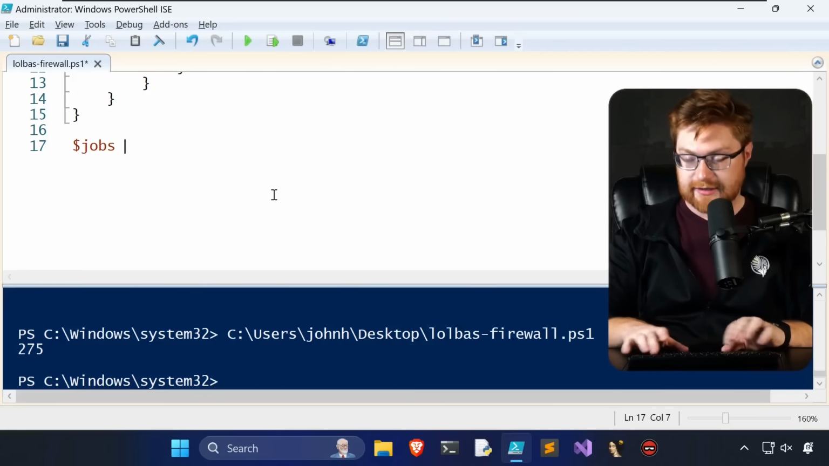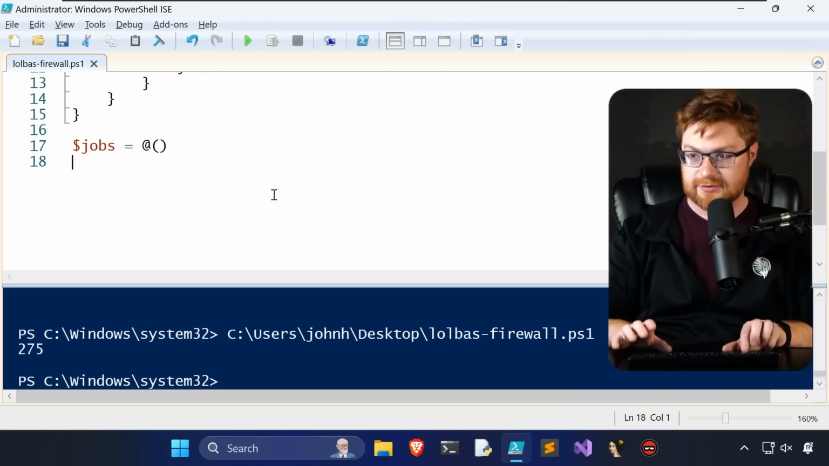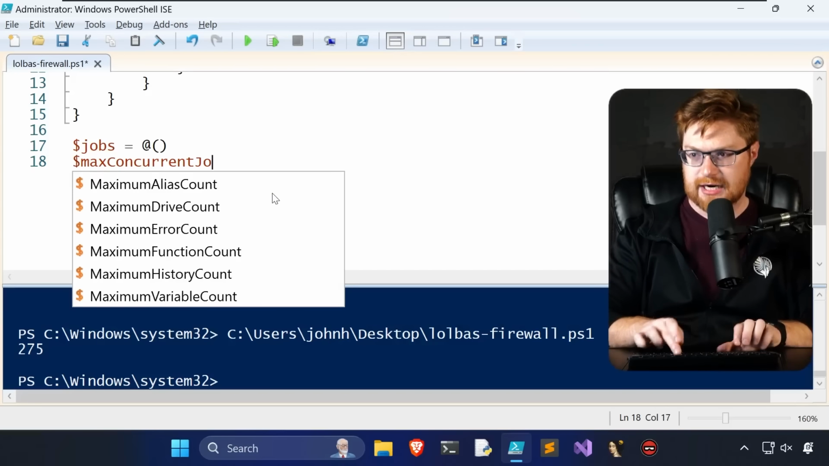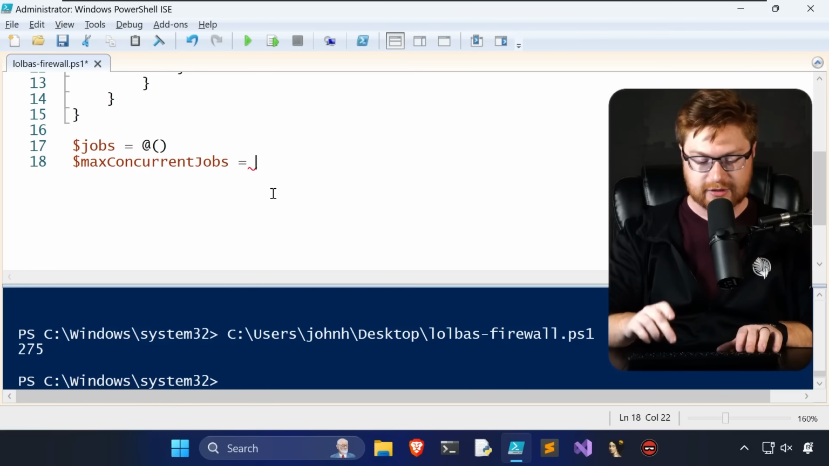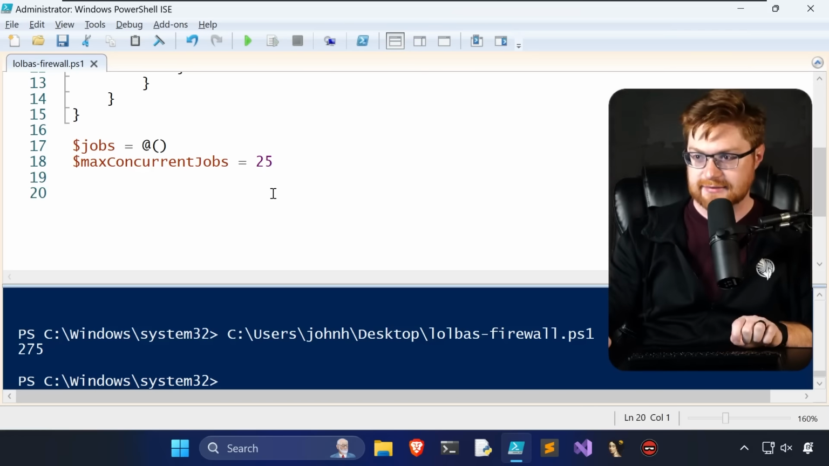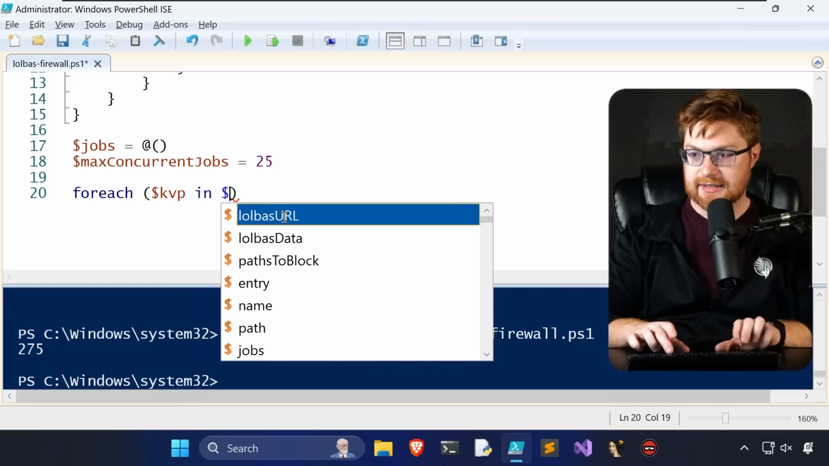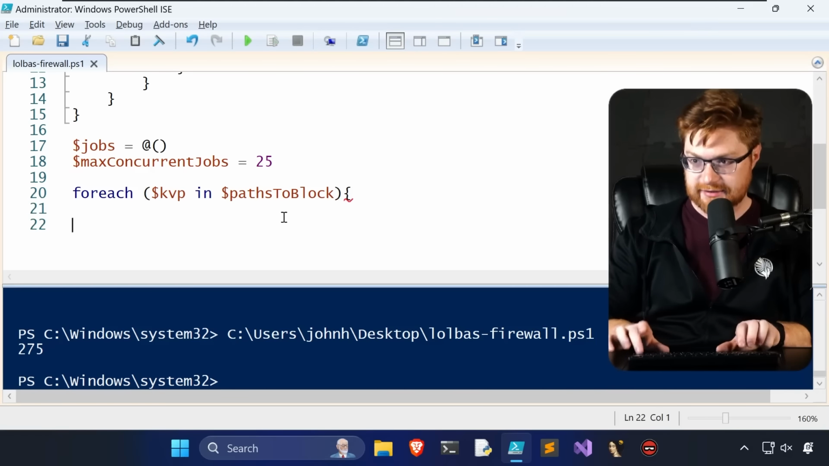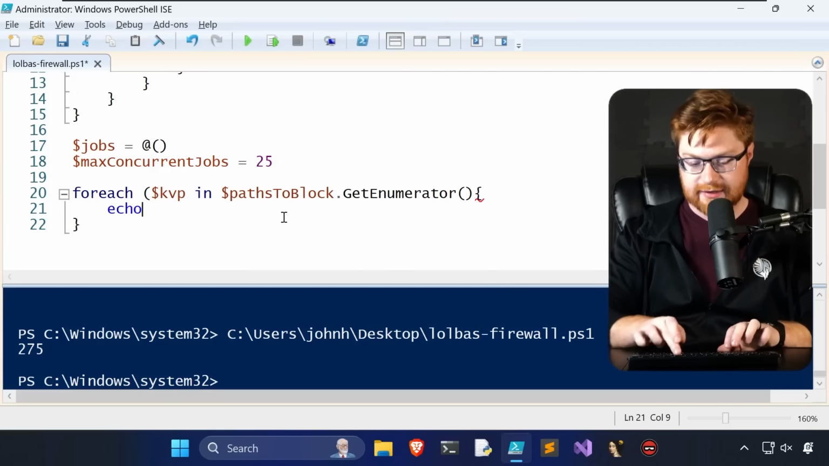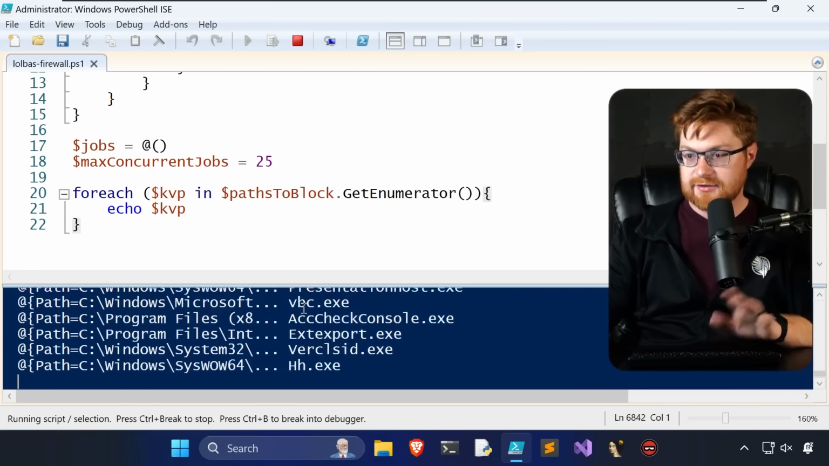So let's define now an array of jobs, and that way we can eventually use start job to be able to work through all this, right? We can say max concurrent jobs as a limit there, and let's just do 25. I think we have 275 to rip through, so that's not that bad. So now we do a foreach given the key value pair in our paths to block list. Oh, and that we want to enumerate, so get enumerator on that one. Oh, sorry, forgot a parenthesis there. Spit it all out, looking good.